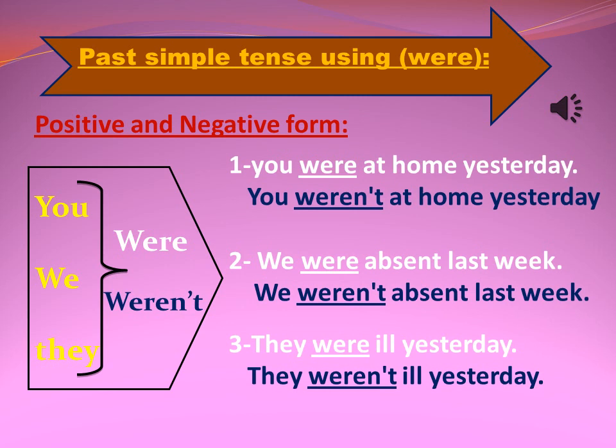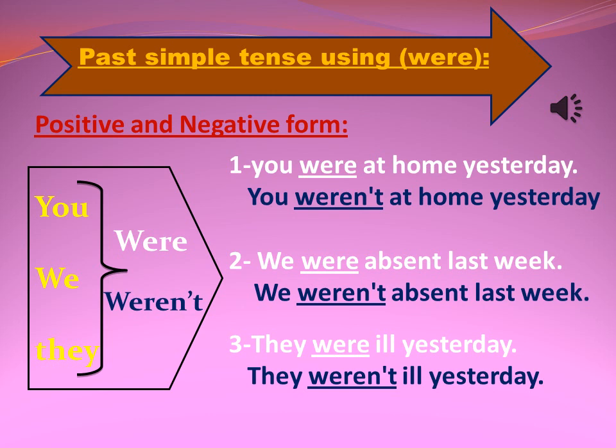The second group in the past simple tense: you, we, and they. They take were in the positive form or in the question and weren't in the negative. Let's look at our examples.